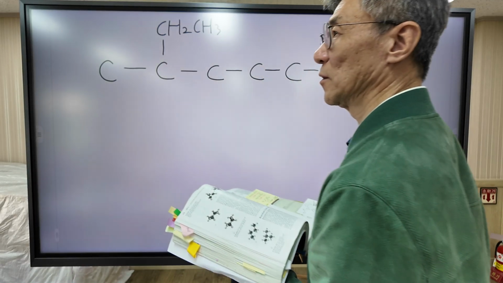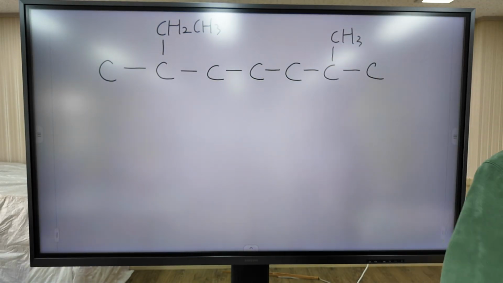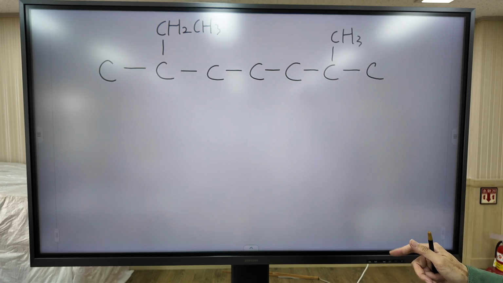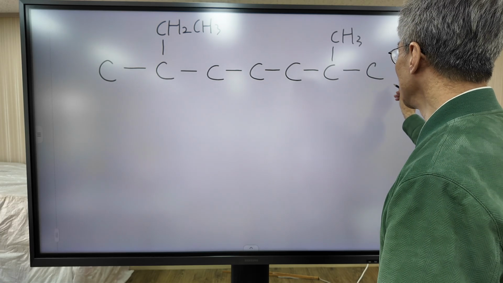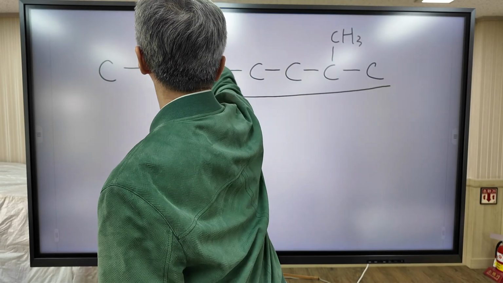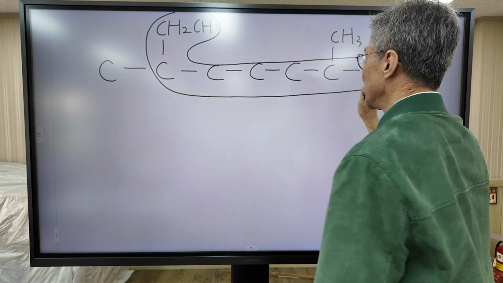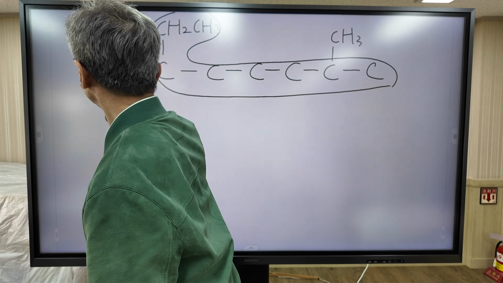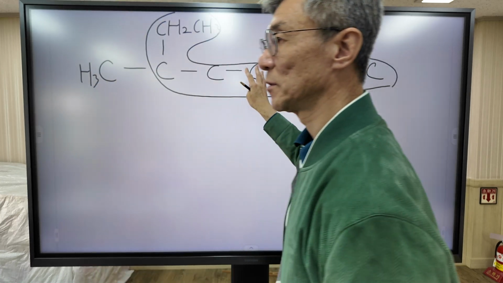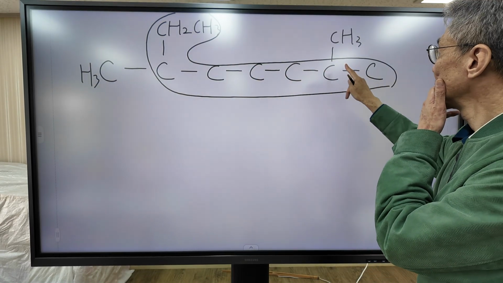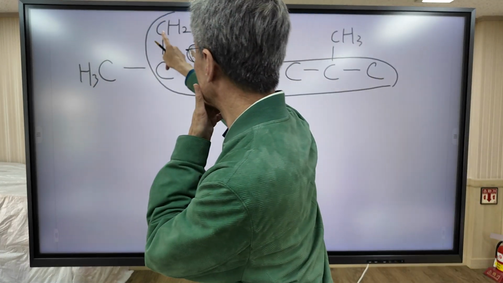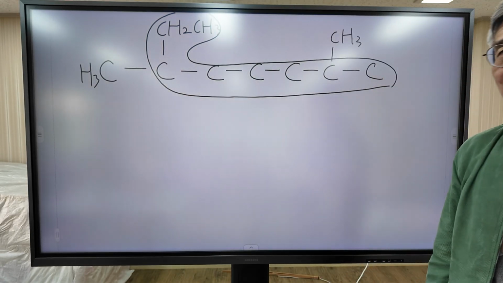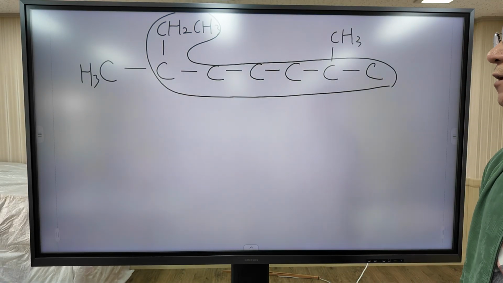Name this organic compound. As I said before, the first job is to choose the longest chain. The longest chain is this one. This is the backbone of this molecule. How many carbon atoms in the longest chain? 1, 2, 3, 4, 5, 6, 7, 8. It is composed of 8 carbon atoms.